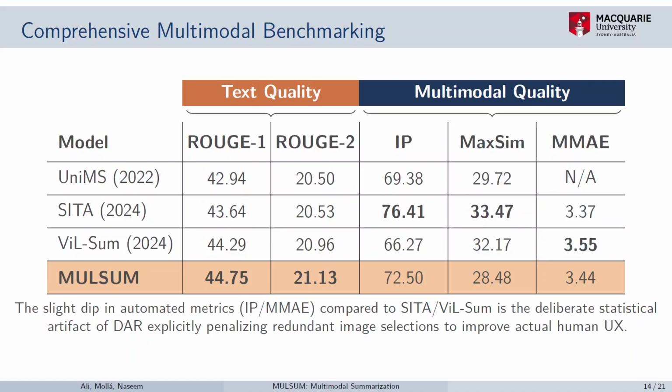And if you look at the multimodal quality, you will see that the multimodal quality evaluation metrics, including image precision and MMAE, are not beating the existing scores. And this was a deliberate choice, because instead of selecting all the images based on similarity, we have added an additional component to enhance the user utility by ensuring that the selected image set is diverse at the set level. We'll talk about this diversity factor more in the next slides.